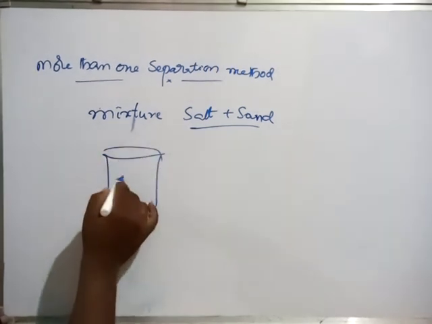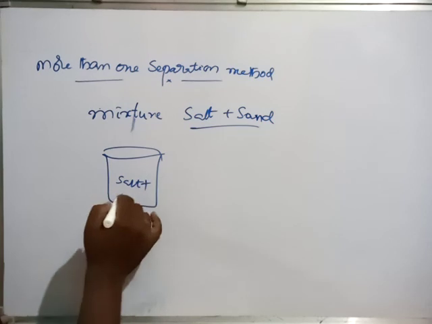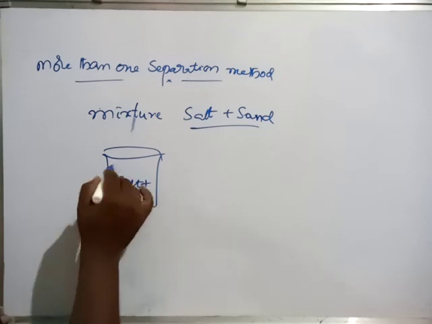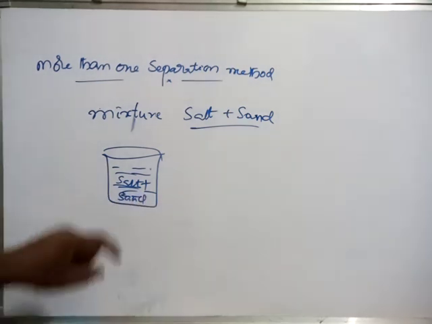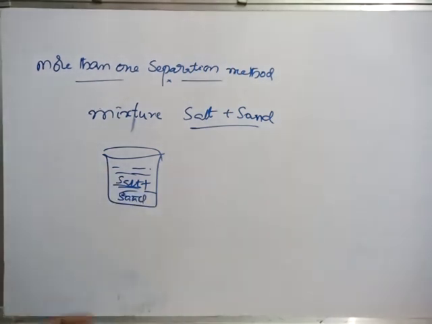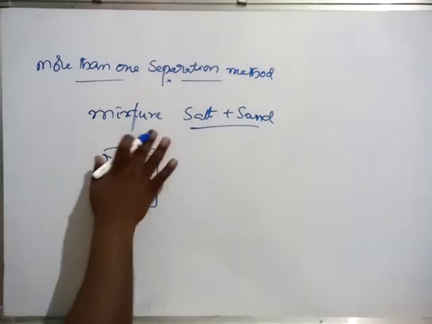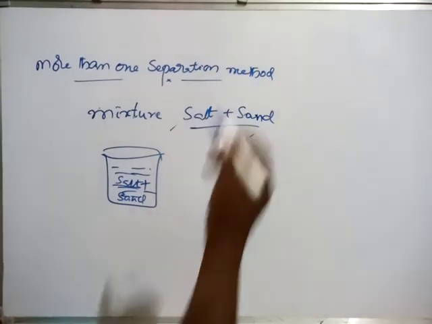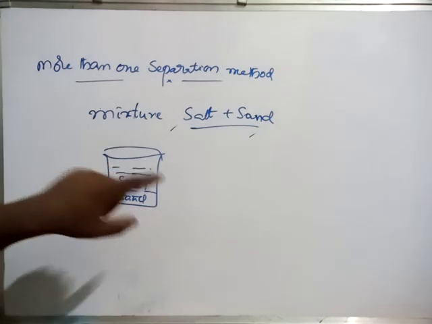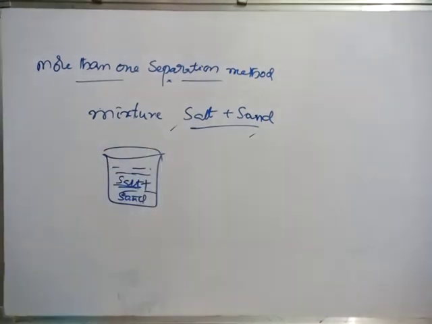It contains salt plus sand, and we add water. What will happen? Salt will be completely dissolved and soluble, and sand will remain the same. Now what do we have to do? We have to separate salt and sand. How? Does it require only one method? No, definitely we have to do 2 to 3 separation processes here.